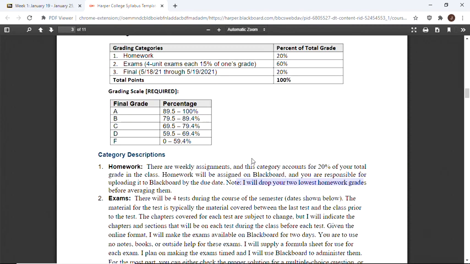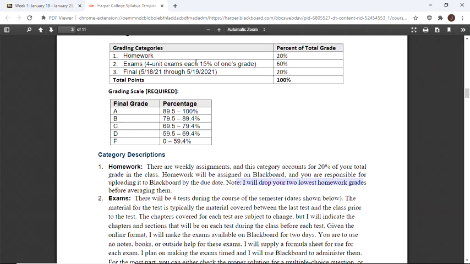That way, if you get one in late or don't get one in at all or something like that, it's not going to kill you. And so I'm not going to take these late. Again, treat them kind of like a participation grade or an attendance grade as well. I will be grading them for content, of course, but that's in part of what they are. They're not too rigorous, so you'll have a week to do each of them. That should be sufficient, since again, a lot of times normally you would just have 50 minutes in class.